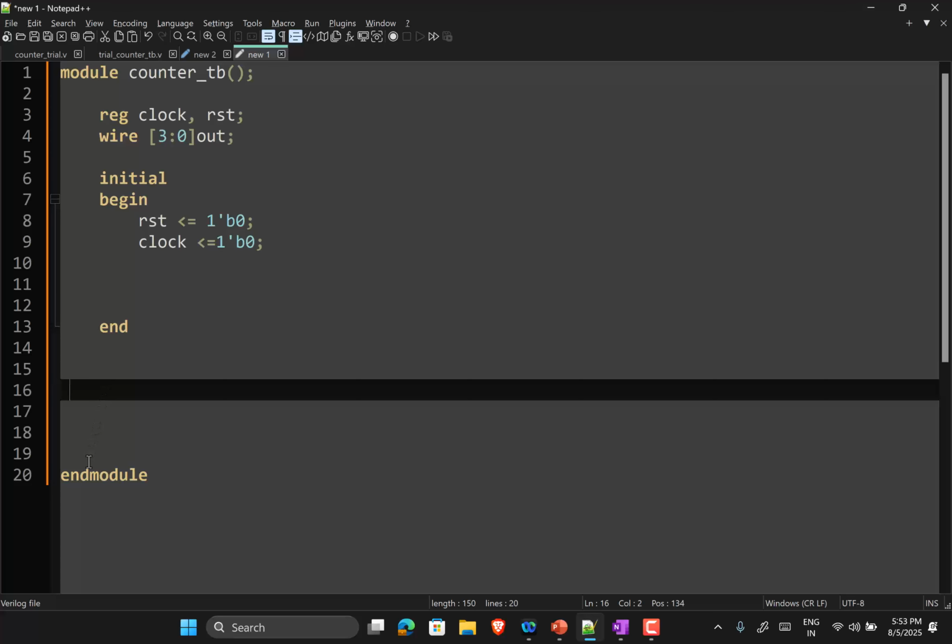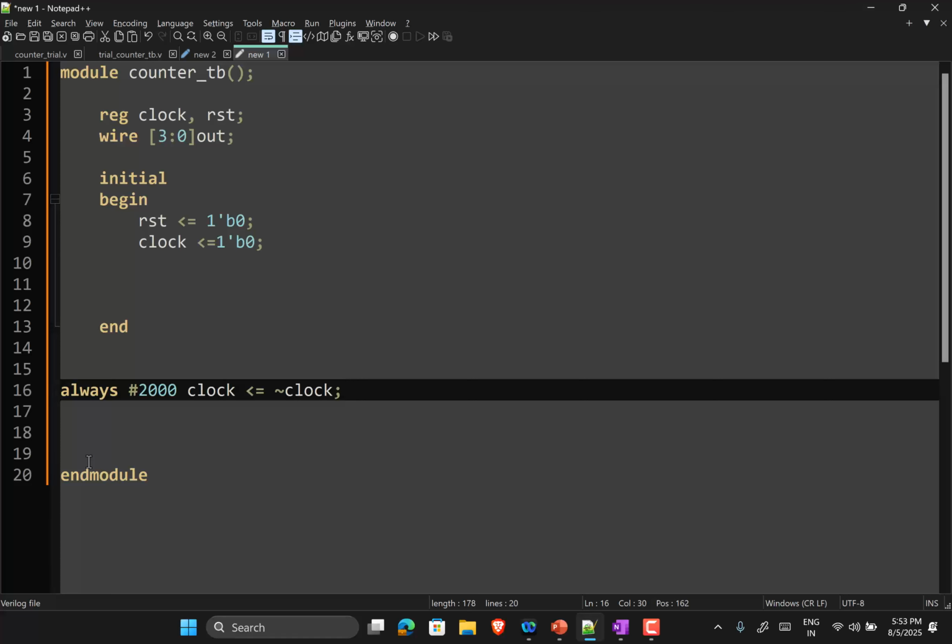I can do this using an always statement. So I'll say always, for every 2000 time points, make my clock as not of clock. So every 2000 time points, you invert the clock signal. Then what would be the time period of the clock? It will be 4000 time points, right?